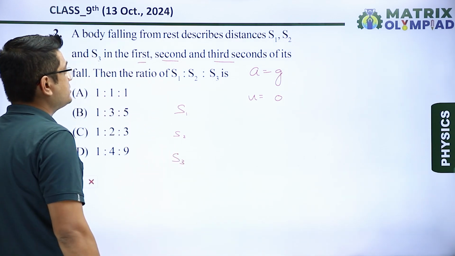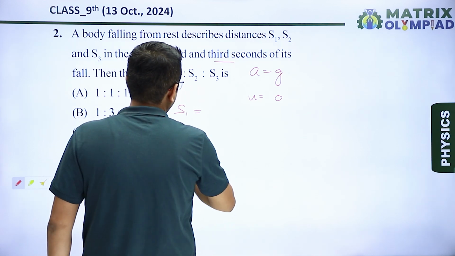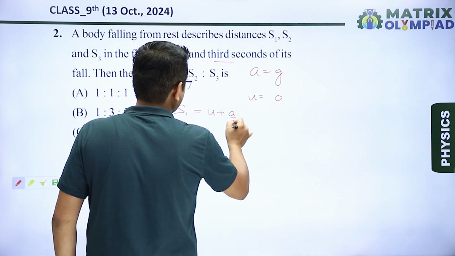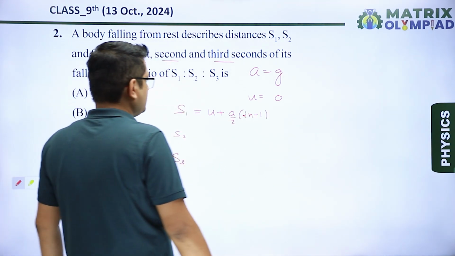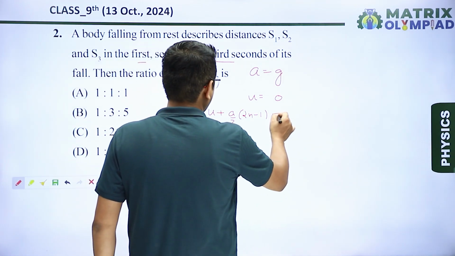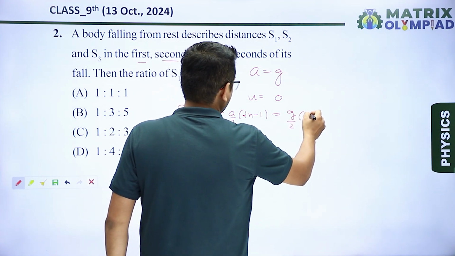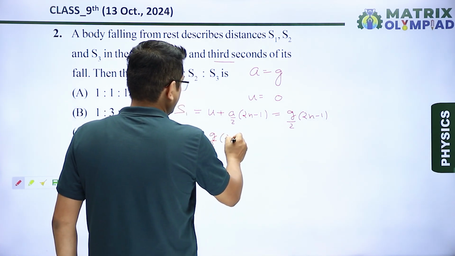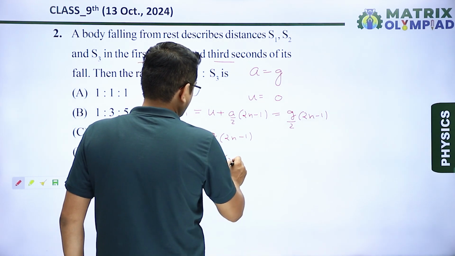s2 is the distance during second and s3 is the distance during third second. So the equation for distance traveled in nth second is given by s nth is equals to u plus a upon 2 into 2n minus 1. N is the number of second. Okay. So we know that in this case u is 0 and a is equals to g. That means the formula becomes g upon 2 into 2n minus 1. Okay. So for this it will become g upon 2, 2n minus 1.